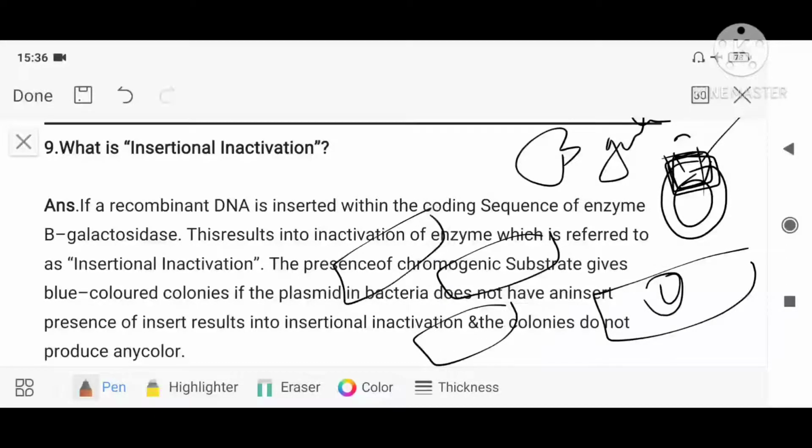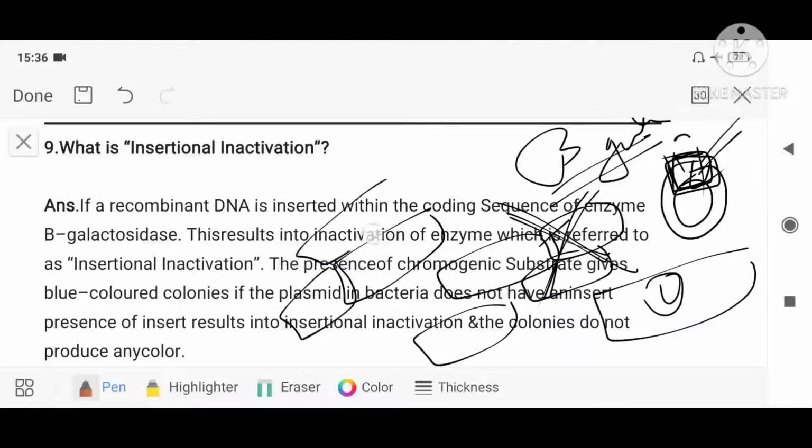Wherever the vector is producing a blue colony, it means that beta galactosidase is still there, so it is not having my foreign DNA. They are non-transformants. Wherever there are colorless colonies, it means that beta galactosidase is not working, which means my foreign DNA is present there. So they are transformants.